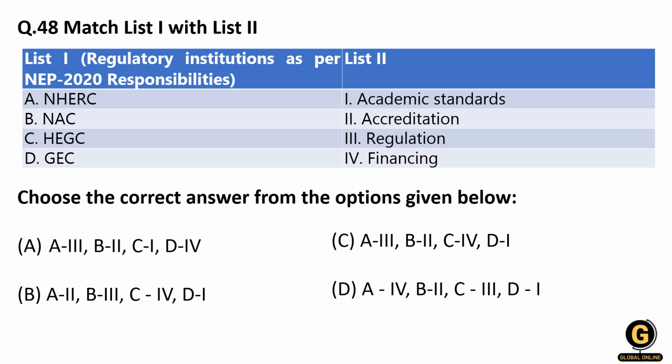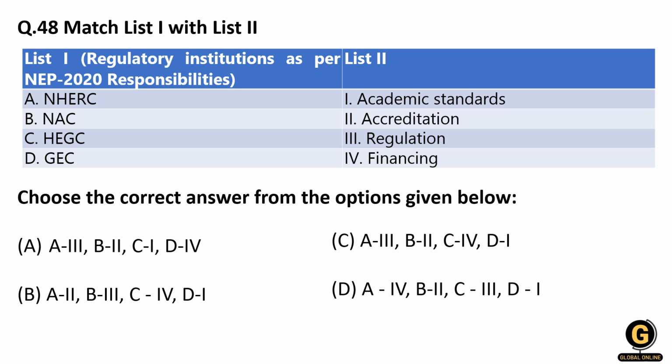So here they have given us two lists, and they have asked us to match the correct pairing. The first list gives the names of the regulatory institutions as per NEP 2020, and then their responsibilities. A is the National Higher Education Regulatory Council. From the name you can see it is regulation, so A for 3. Then the National Accreditation Council, so accreditation, B for 2.